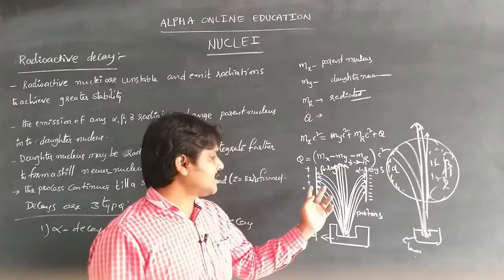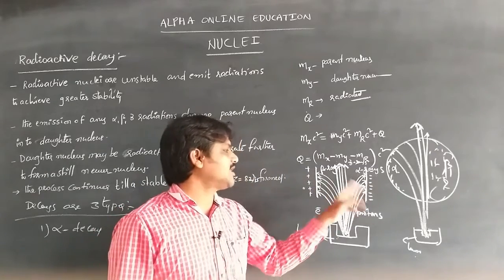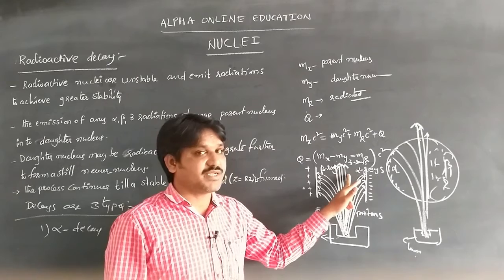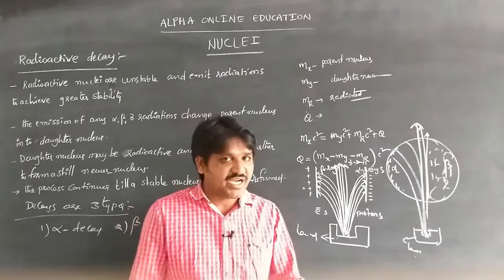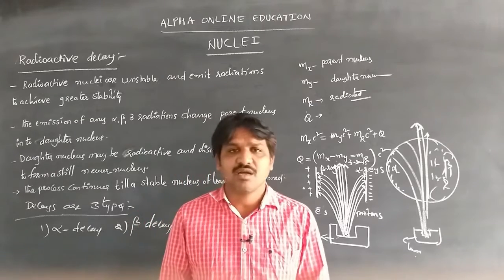They are not attracted or repulsed by any charge, so ionization power is low and penetration power is more. These are the ways to identify alpha, beta, gamma rays.